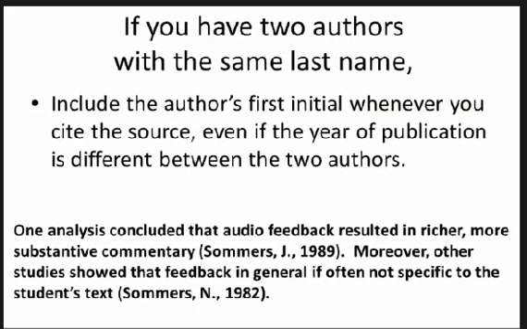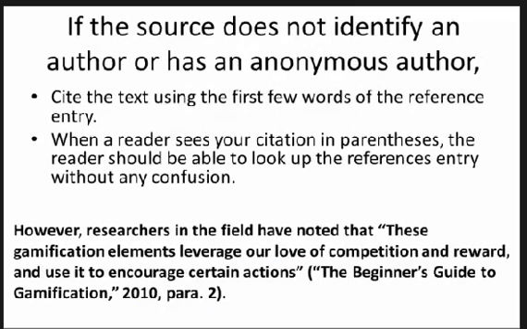It's just when you're citing it in the paper that you use only the first author's last name, followed by et al. If you happen to have 2 authors with the same last name, simply include the author's first initial whenever you cite the source. You do this even if the year of publication is different between the 2 authors. In this example, an author named Jeff Summers and an author named Nancy Summers are both cited in a paper. Note that the letter J for Jeff and the letter N for Nancy are included.